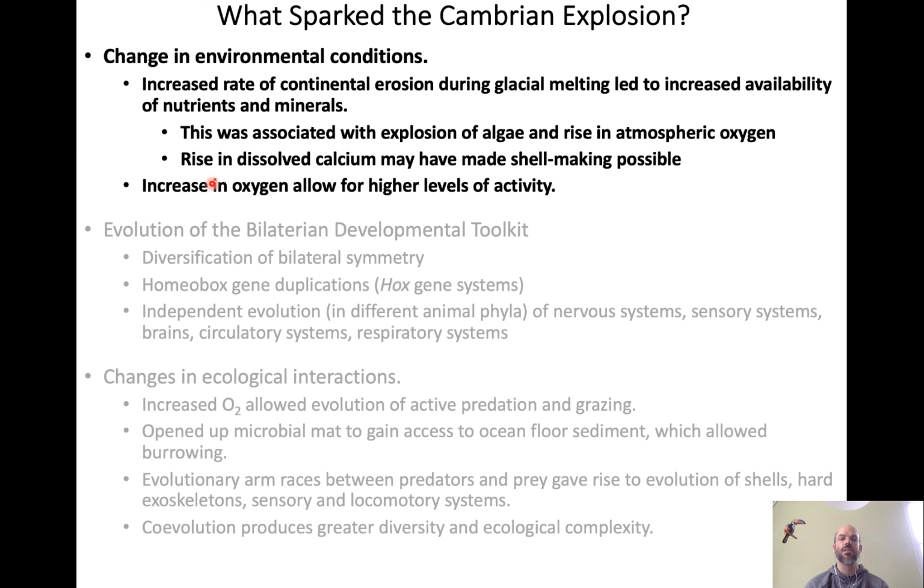And finally, the increase in oxygen concentrations allows for higher levels of aerobic activity, which is one way of describing predation. So predators need lots and lots of oxygen. Prey need lots and lots of oxygen to escape from their predators. And the only way that can really happen is if there's lots of oxygen to go around for everybody.